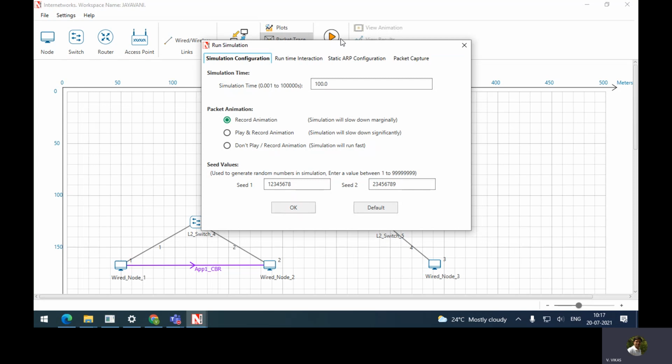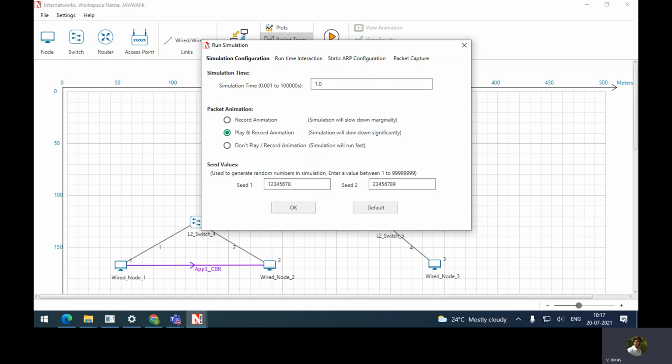If you do not want to see the packet flows, then go with don't play or record animation. The reason is when we click play and record animation, even if we specify simulation time as 1 second, it takes more than a minute. So here 1 second is enough. For this experiment we want to see animation, so click play and record animation.